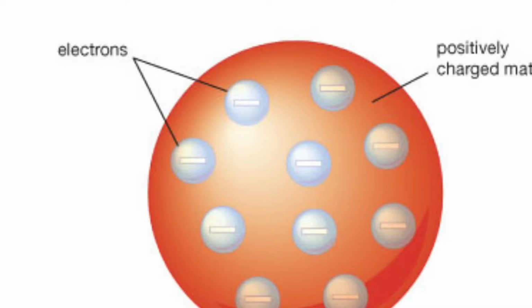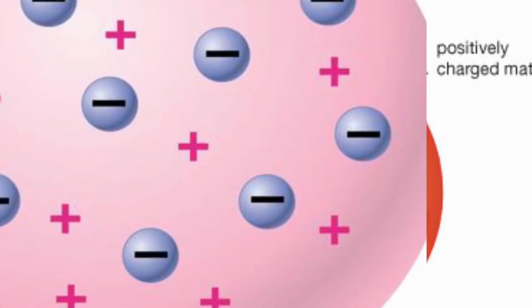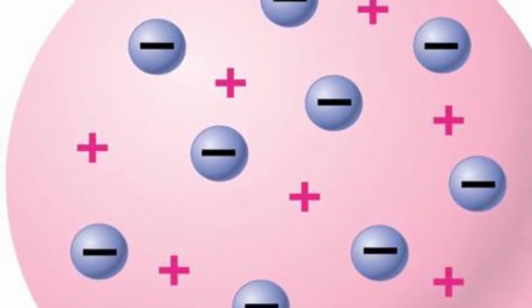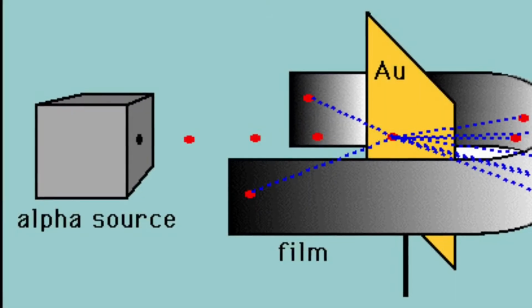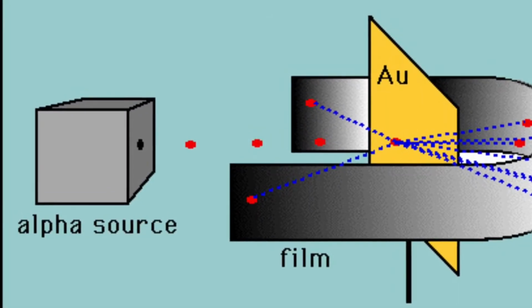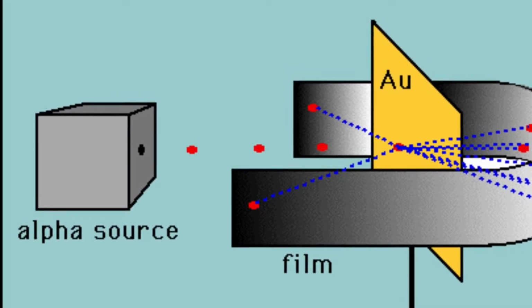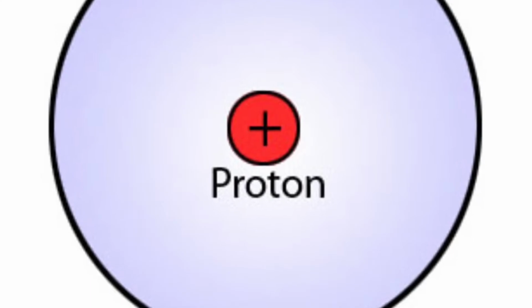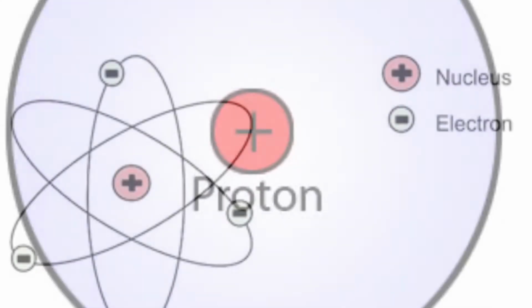Thomson revised the theory, calling it the plum pudding model. The plum pudding model showed electrons floating around in positively charged matter. Ernest Rutherford added more to the atomic theory. He shot alpha particles at a very thin sheet of gold foil. Some particles scattered and some bounced back. He discovered the positively charged particle called the proton.